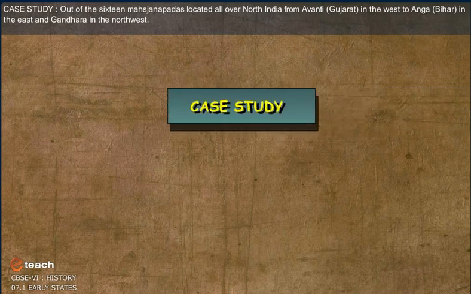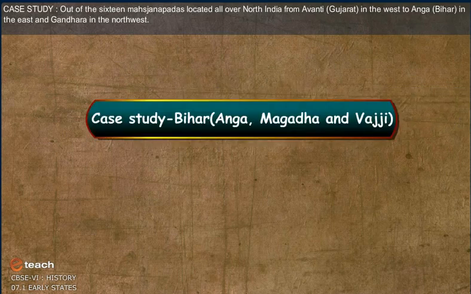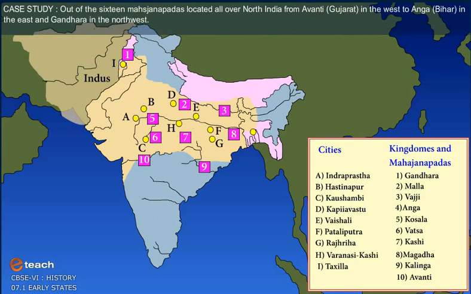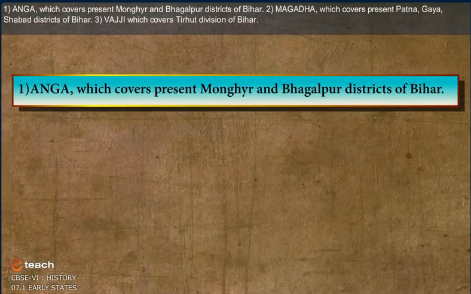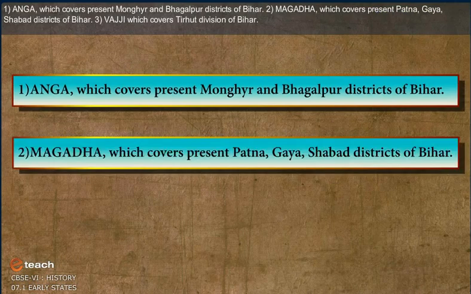Case study. The 16 Mahajanapadas were located all over North India, from Avanti, Gujarat in the west to Anga, Bihar in the east and Gandhara in the northwest. Anga covers present Monghir and Bhagalpur district of Bihar.